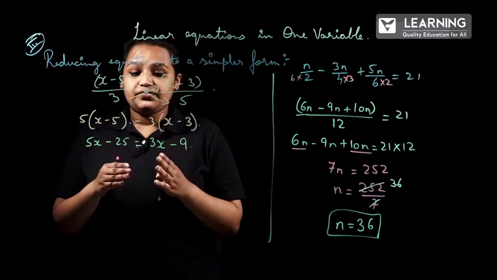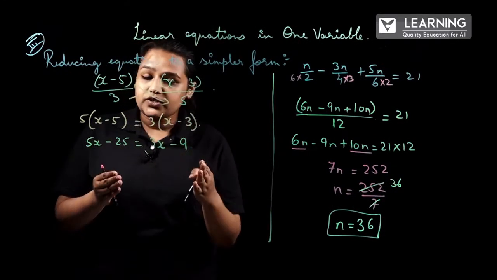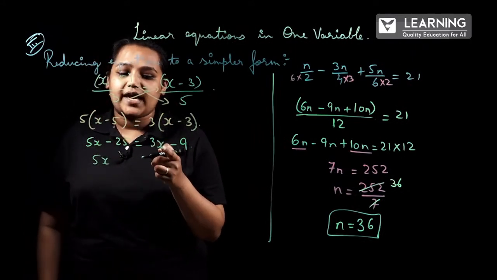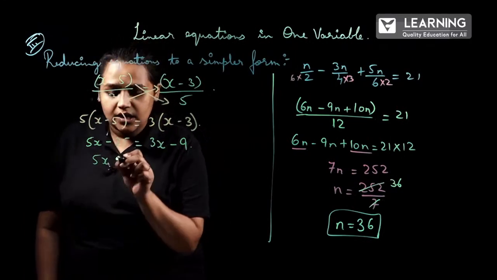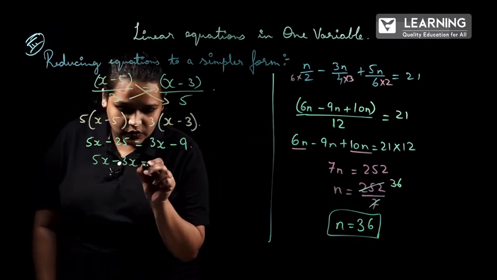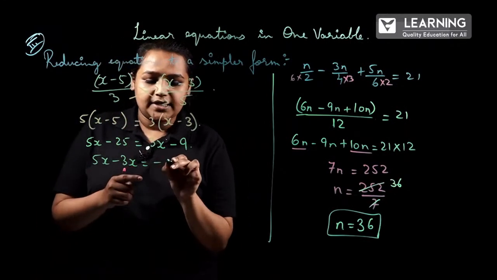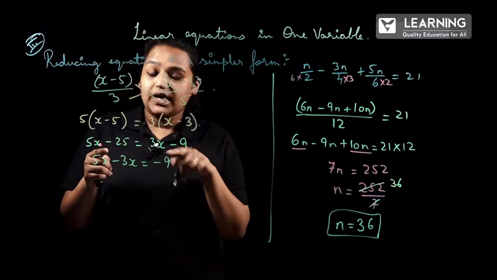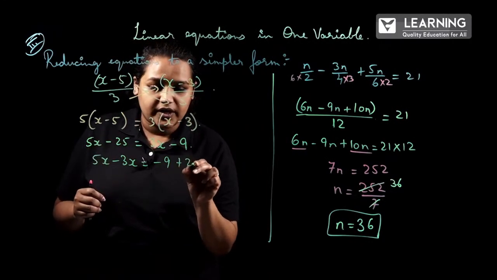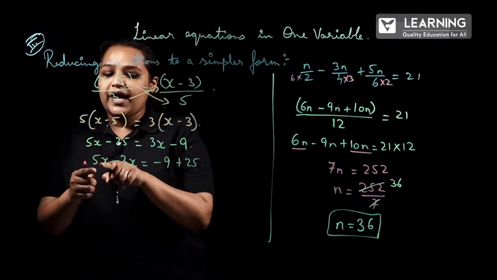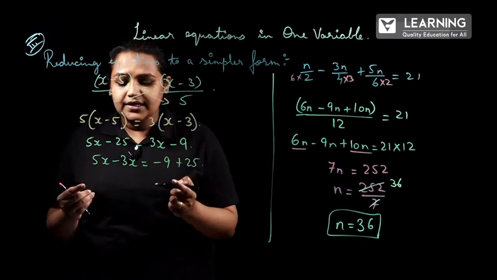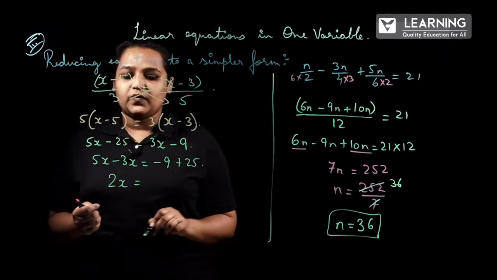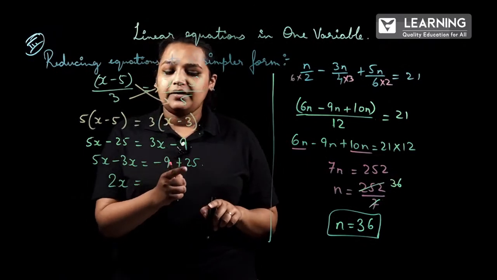Now, shift variables to one side and numericals to the other side. 5x, and positive 3x shifted becomes minus 3x, which is equal to minus 9 is here. So minus 25, when shifted to the other side, becomes plus 25, correct? 5x minus 3x, these two are like terms, so easily you get 2x, which is equal to minus 9 plus 25.